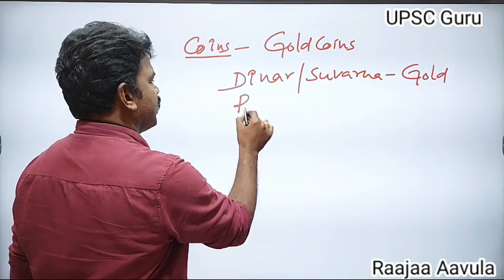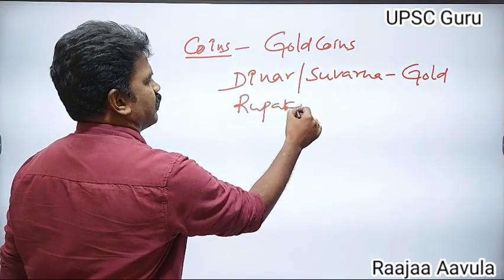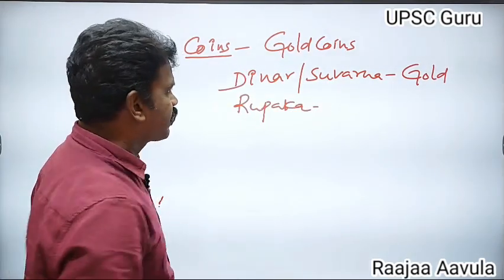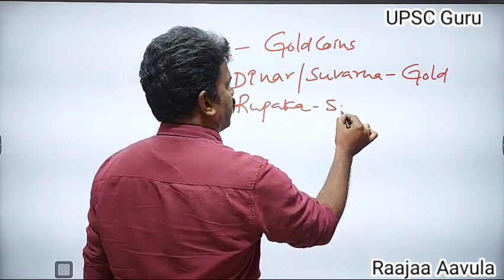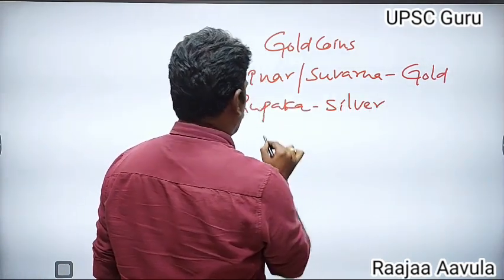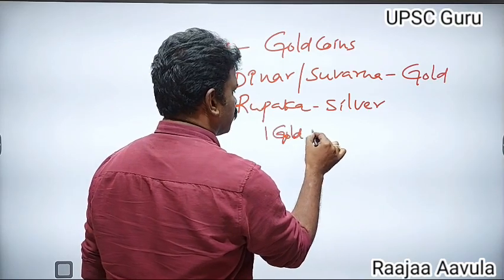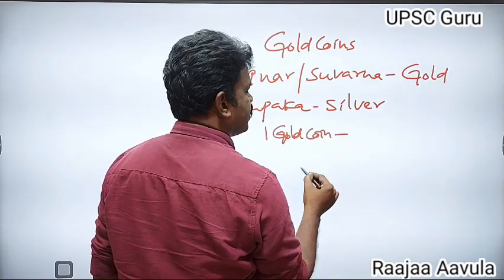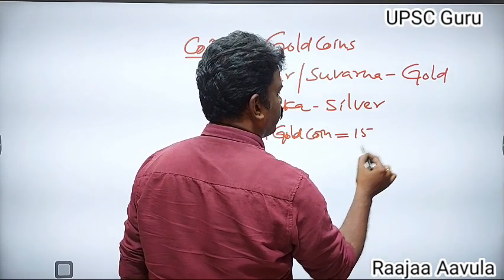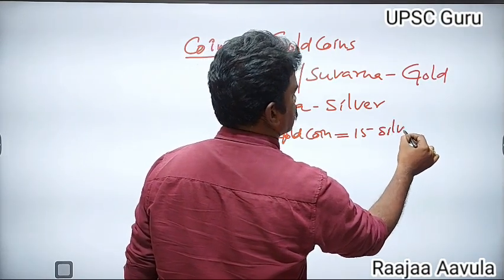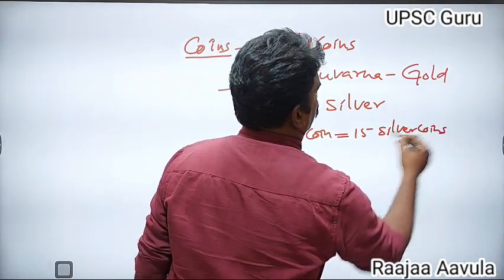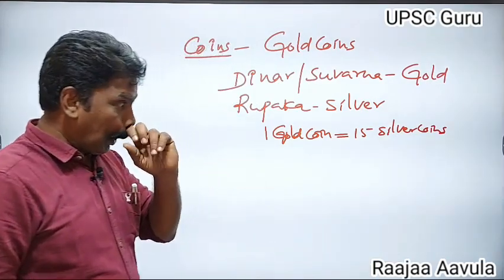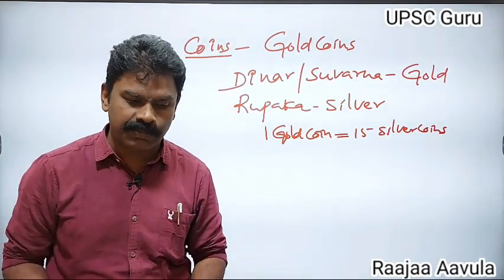Rupaka was the silver coin of the Gupta period. One gold coin was equal to 15 silver coins of that period.